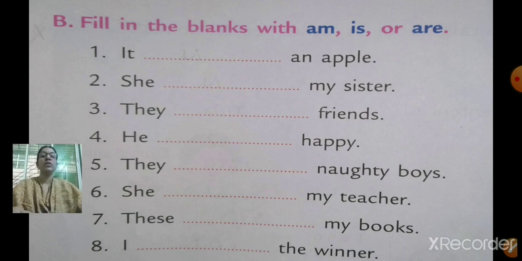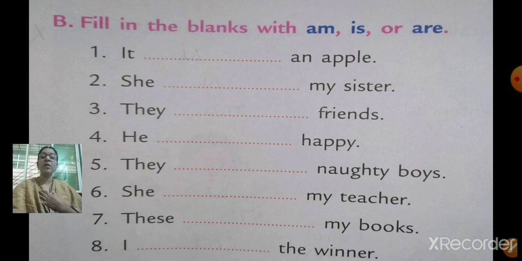Am is used when we say I. When we talk about ourselves, we use am. Like, I am a boy, I am a girl, I am playing now.